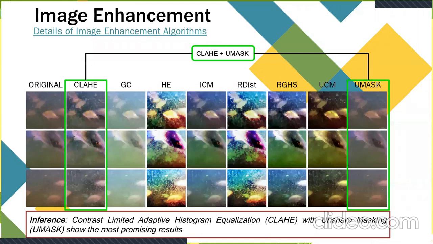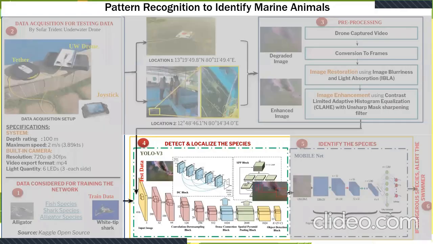Likewise, for image enhancement as well, we have tried the following algorithms that are now detailed on the slide. And we've again chosen to go forth with contrast limited adaptive histogram equalization, or CLAHE in short, along with unsharp masking as well. So the image would basically be passed through the IBLA algorithm, and that result would be passed on to the CLAHE algorithm, and finally to the unsharp masking algorithm. And once again, the factors that we've considered are the processing time and a qualitative analysis of how well the algorithms perform on our dataset in enhancing the visibility.